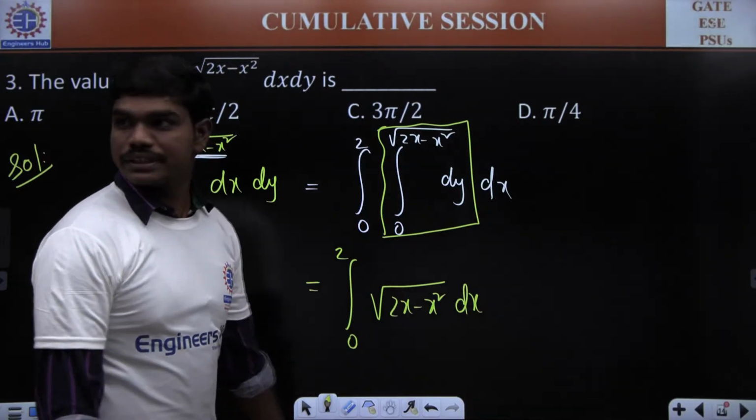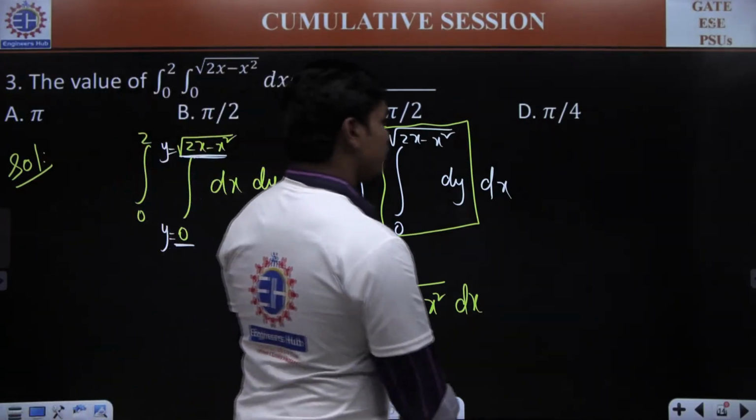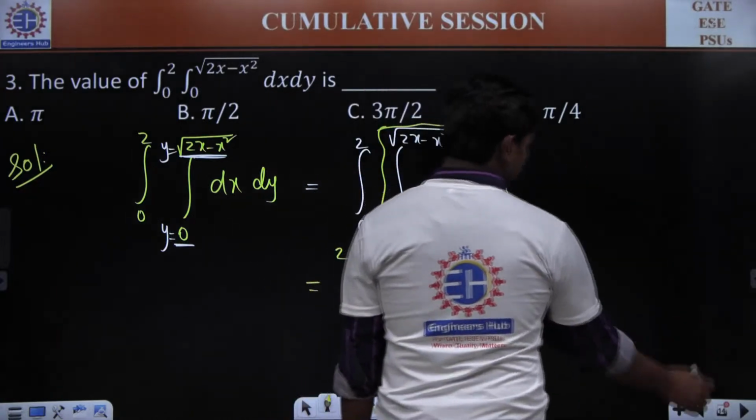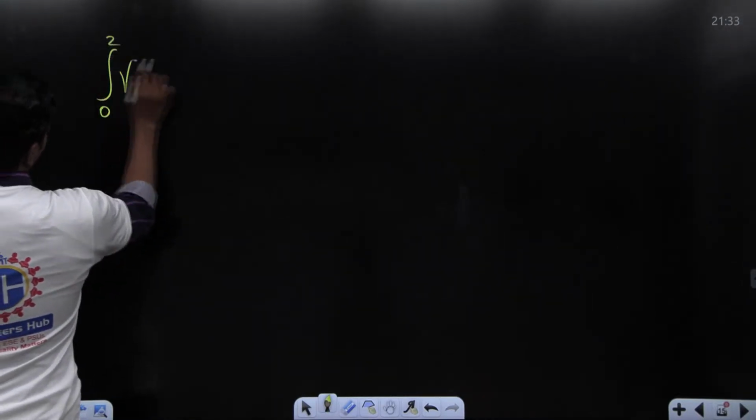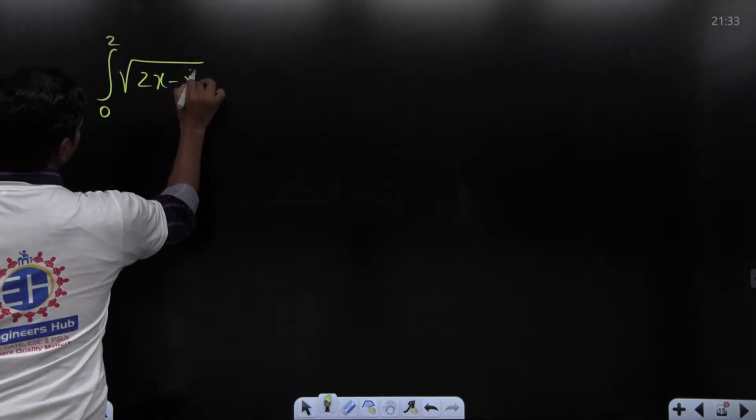No answer. People are busy solving this. Okay, let me help you out. Look, the integration that's available here is integral 0 to 2 square root of 2x minus x square dx. Correct? This is what you have.